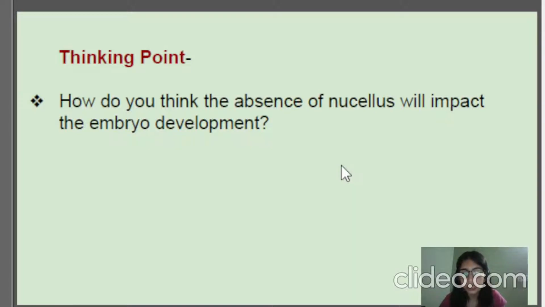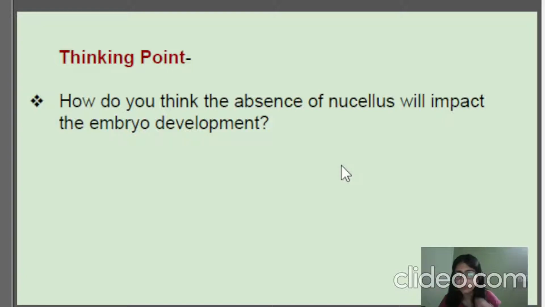This is a basic question basically. If the nucellus, the tissue that is nutritious toward the embryo, is not there, then the work it is doing will be impacted. It is giving nutrition to the ovule, or to be more precise, the embryo sac.